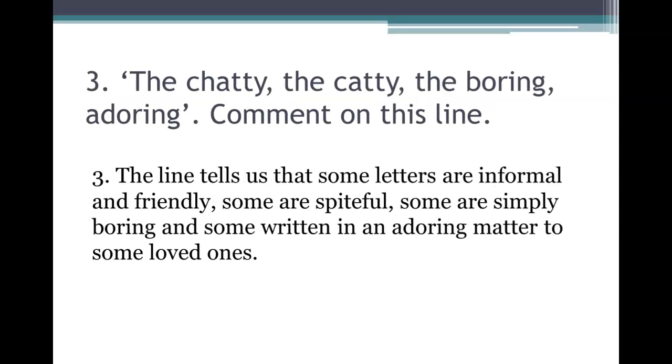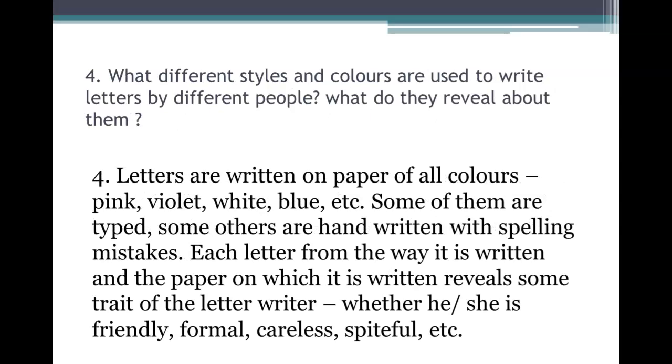The chatty, the catty, the boring, adoring. Comment on this line. The line tells us that some letters are informal and friendly, some are spiteful, some are simply boring, and some are written in an adoring manner to some loved ones.